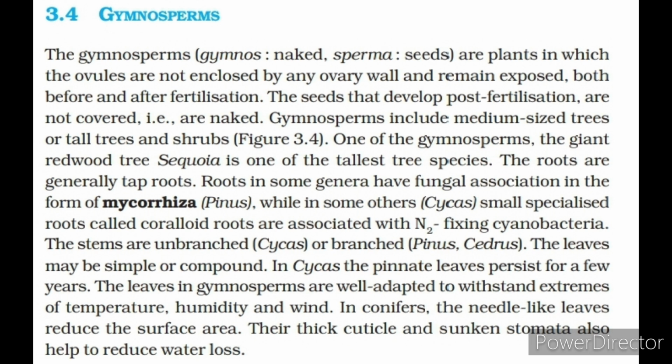Gymnosperms include medium-sized trees or tall trees and shrubs. One of the gymnosperms, the giant redwood tree Sequoia, is one of the tallest tree species. The stems are unbranched, Cycas, or branched, Pinus, Cedrus. The leaves may be simple or compound. In Cycas, the pinnate leaves persist for a few years.